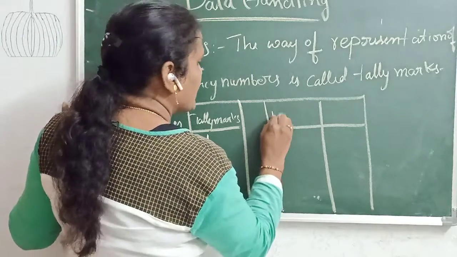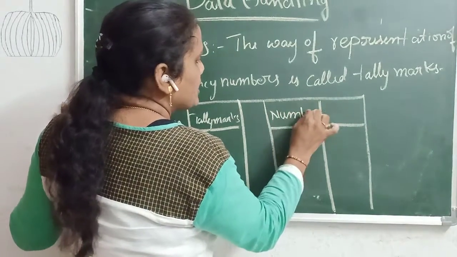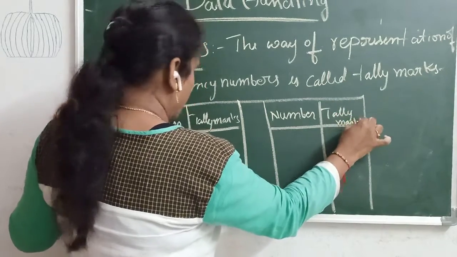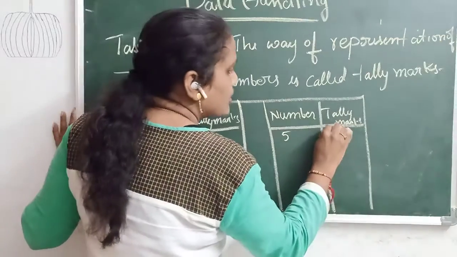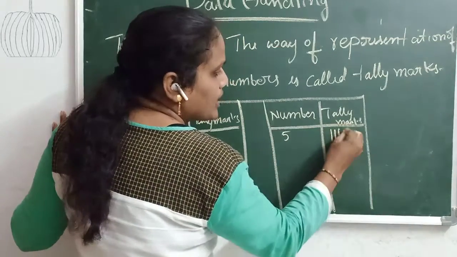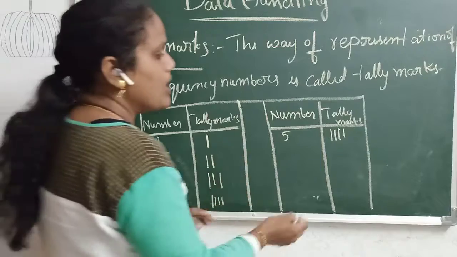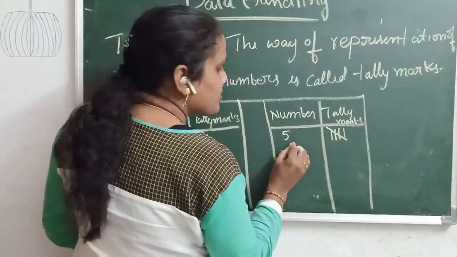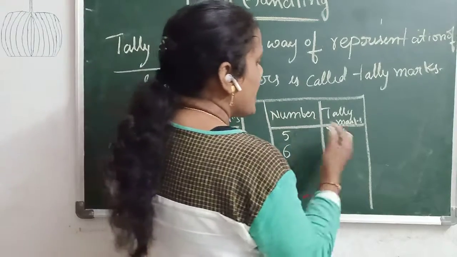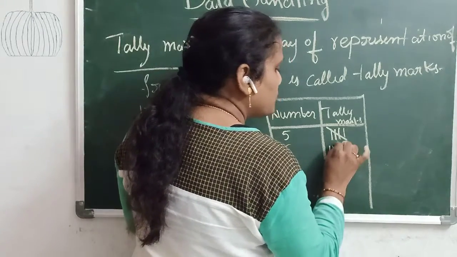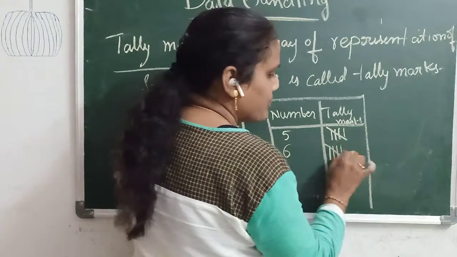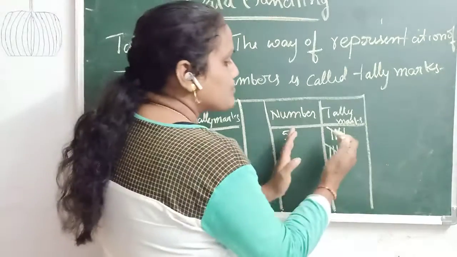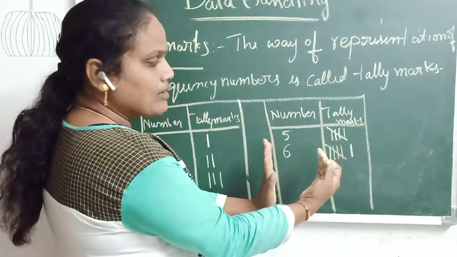If the same number occurs 5 times, we draw 1 2 3 4 the same way, but the fifth one we draw as a cross. Okay, next, if the same number is repeating 6 times, in tally marks we denote 1 2 3 4, the fifth one like this, and the sixth one we write here. Okay, 5 tally marks make one group.